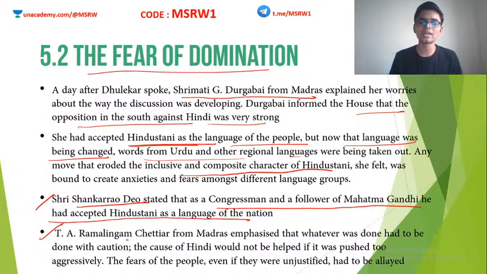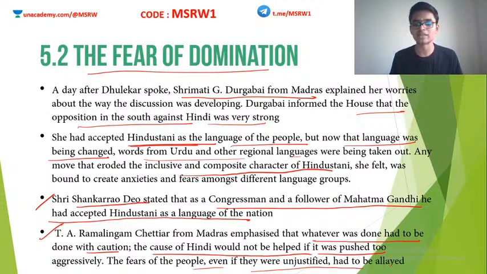Another person from Madras, T.A. Ramalingam Chettiar, emphasized that whatever was done had to be done with caution. The cause of Hindi would not be helped if it was pushed too aggressively. The fears of people, even if they were unjustified, have to be allayed.